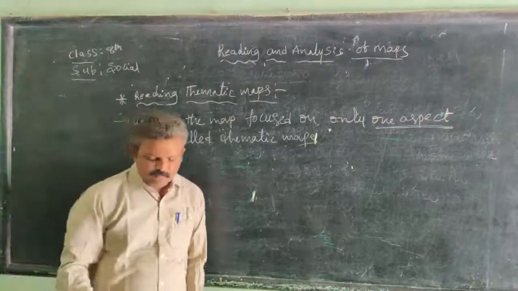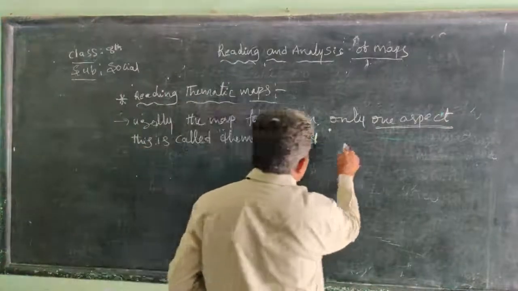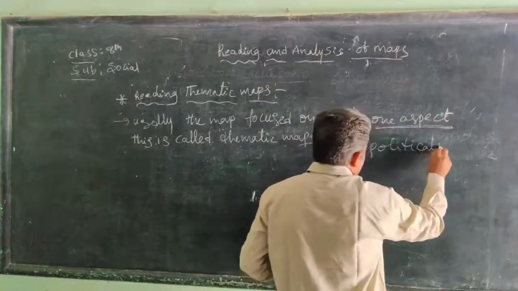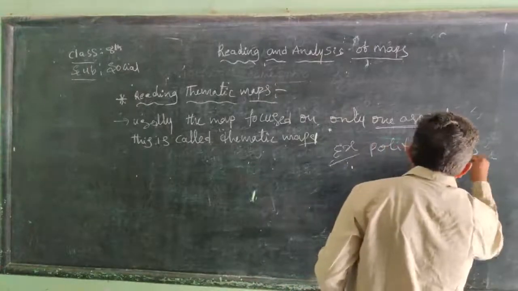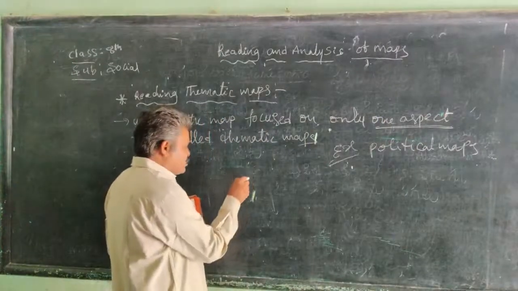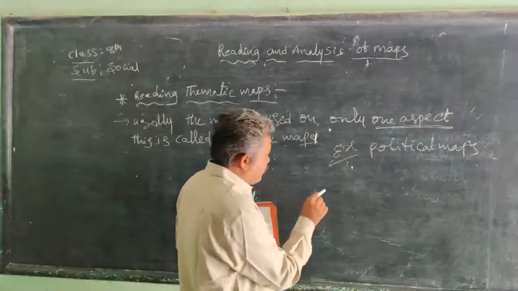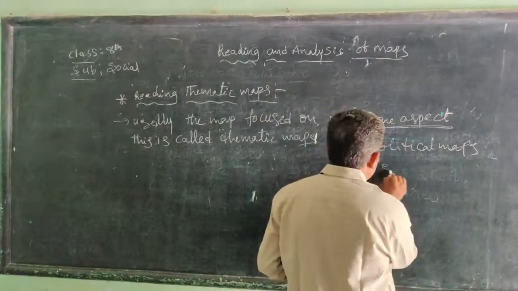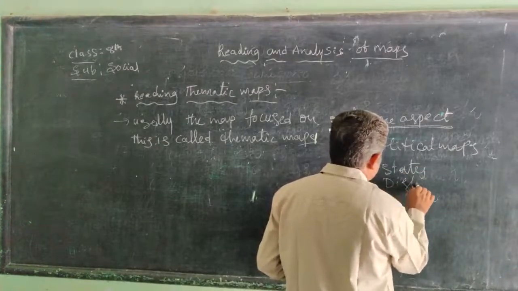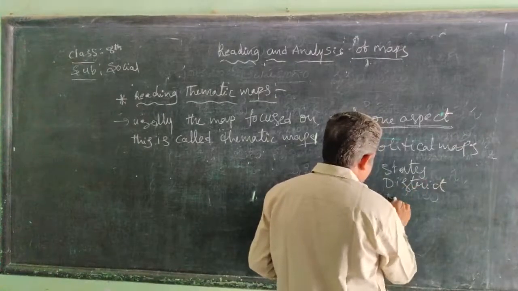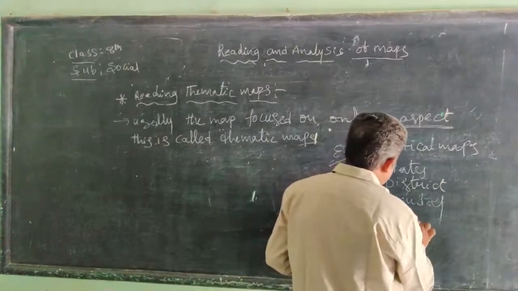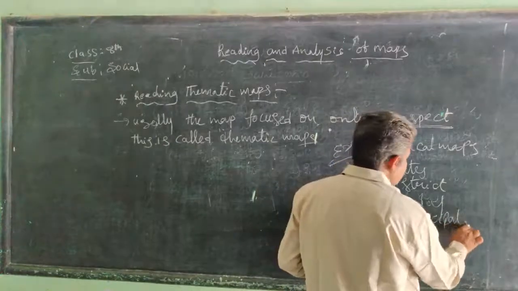For example, political maps. Political maps can show only the states, the districts, the mandals, the municipalities.